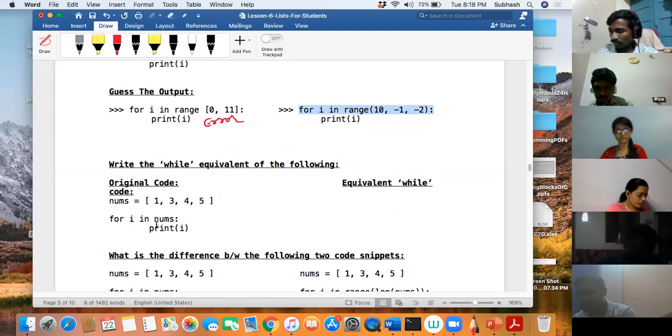So this is your for loop. I want you to convert this into a while loop. Let me see who will write it. You have a list and you have a for loop. I am fetching the value from the list and printing it. So the same thing has to be replaced with your while loop.